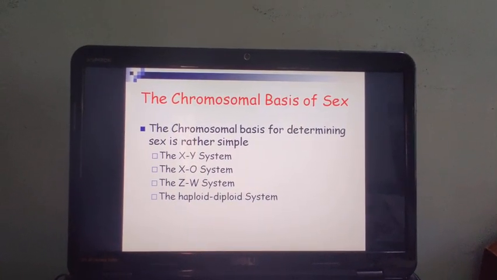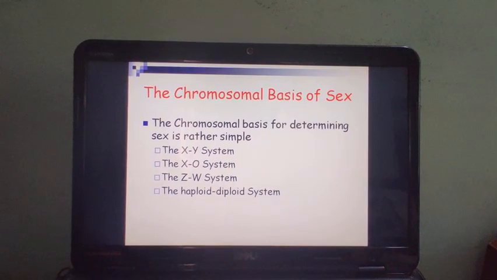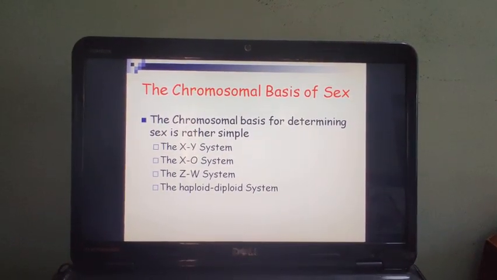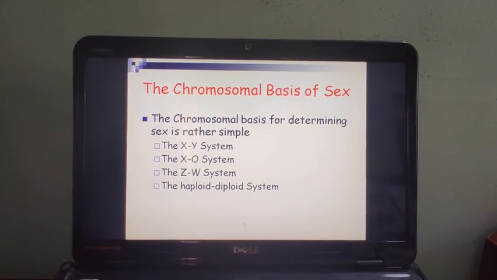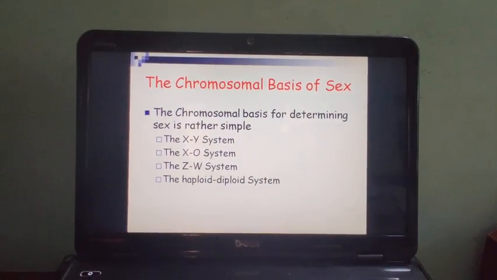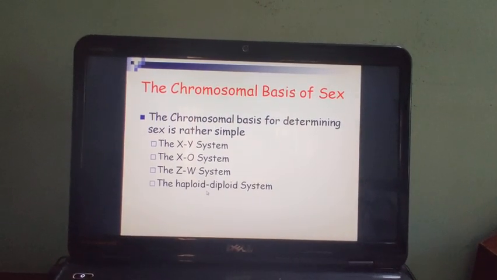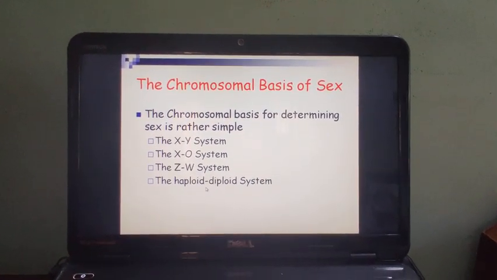The chromosomal basis of sex. Chromosomal basis of determining sex is rather simple. There are different techniques, called the XY method of sex determination, X0 condition, ZW system and haploid diploid system of sex determination.